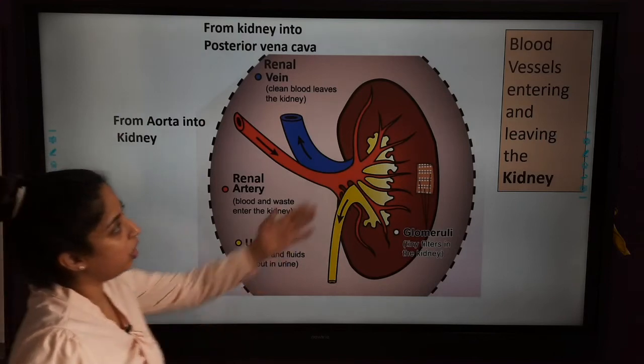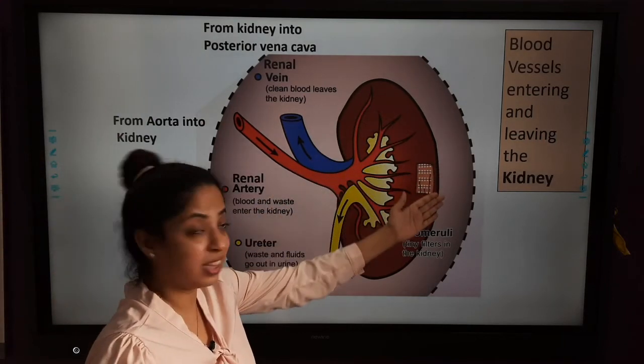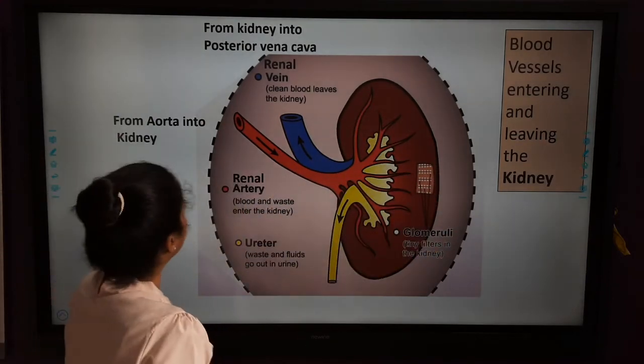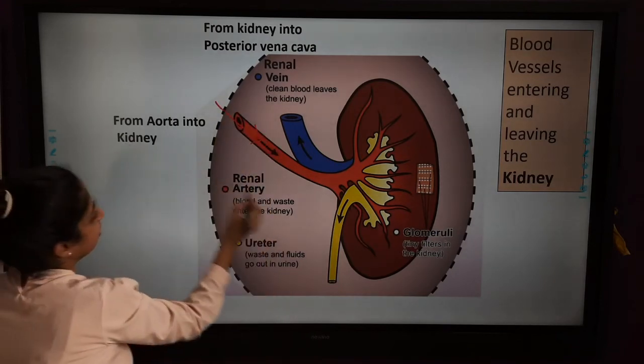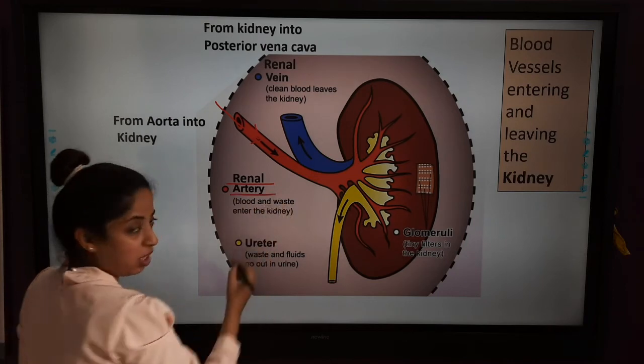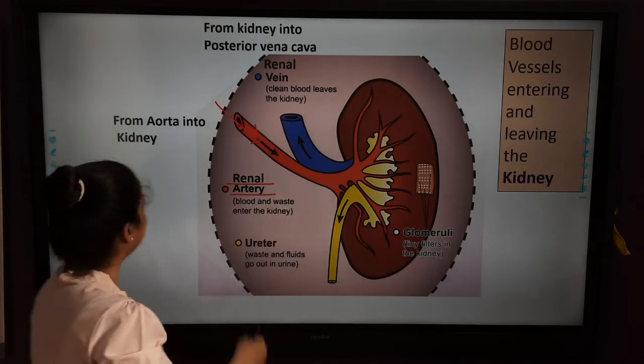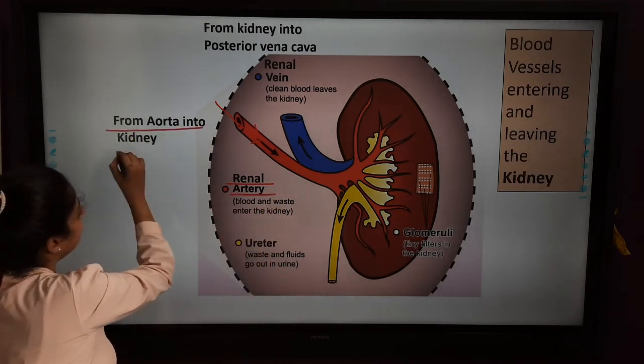Now let's go ahead to the blood vessels entering and leaving the kidney. Here you can see which blood vessel is entering the kidney. Renal artery. Through the artery the blood enters the kidney. So this is from the aorta into the kidney.